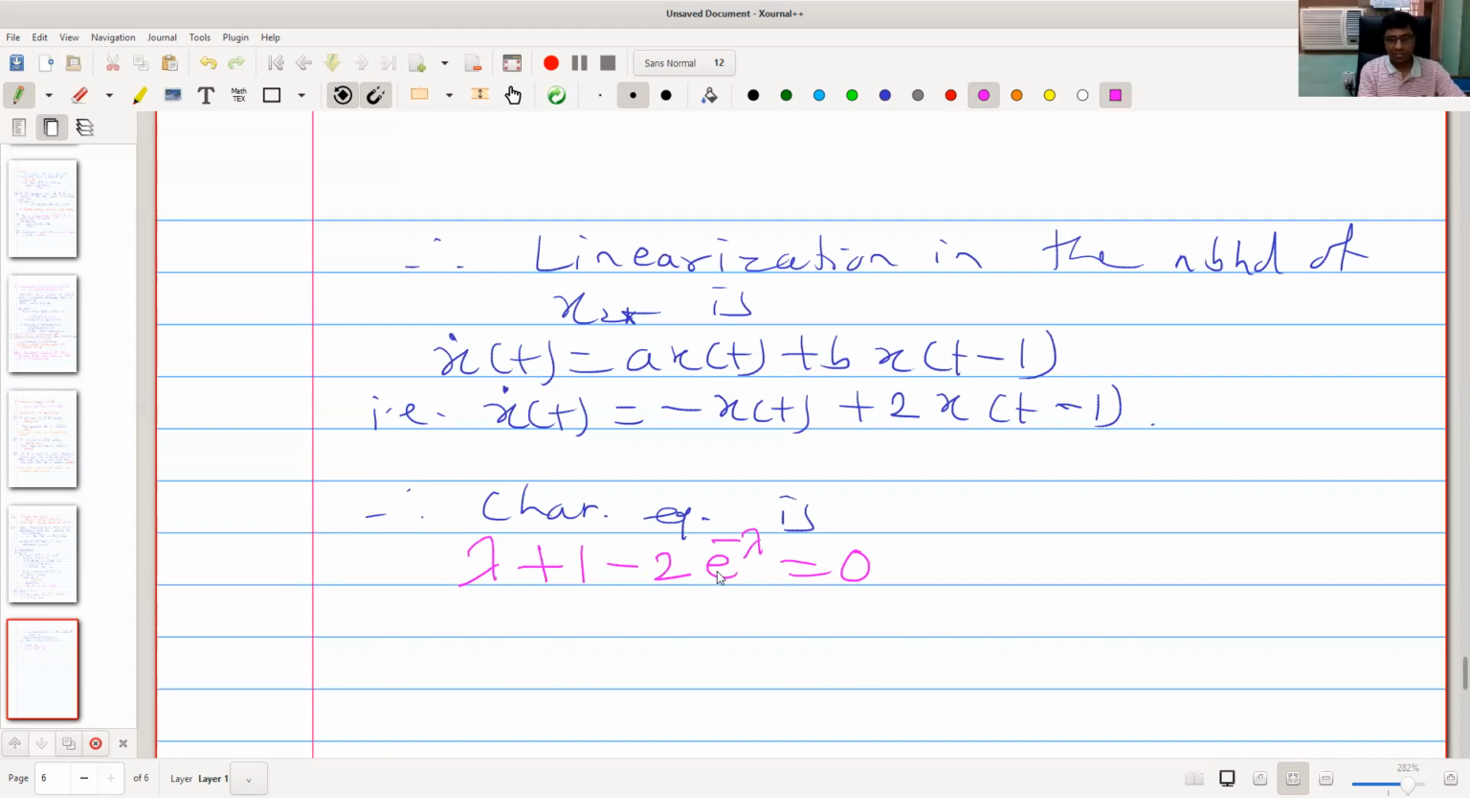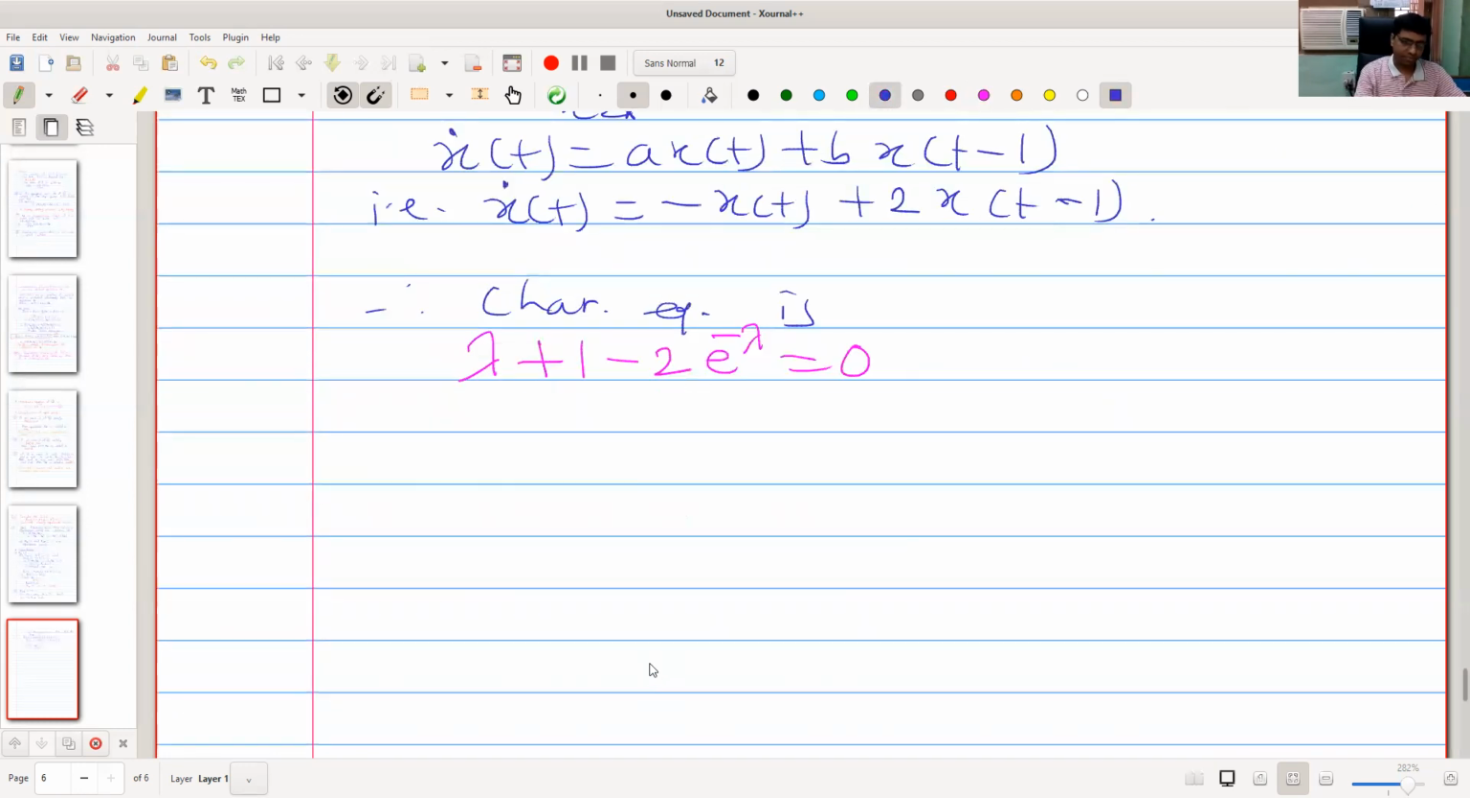Now this is a transcendental equation. Manually it is not possible to find the roots. If we use Mathematica, then we find two solutions. I'm going to use Mathematica and explain how to find roots and other things. So there exist roots, lambda 1 equal to